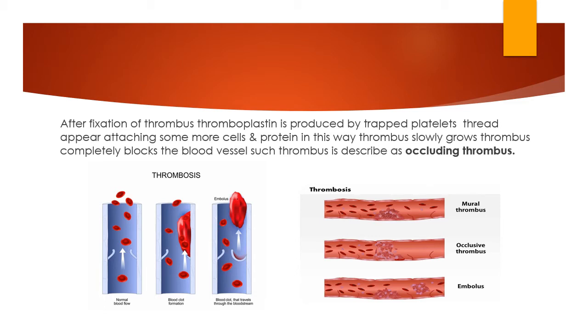Here it restricts all blood cells and plasma, because the thrombus grows and completely blocks the blood vessel. And in mural thrombosis there is a small thrombus formation. This is the process of formation of a blood clot, or the formation of thrombosis.